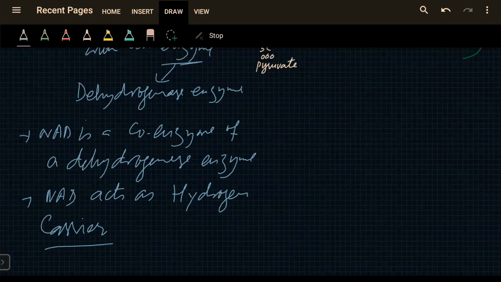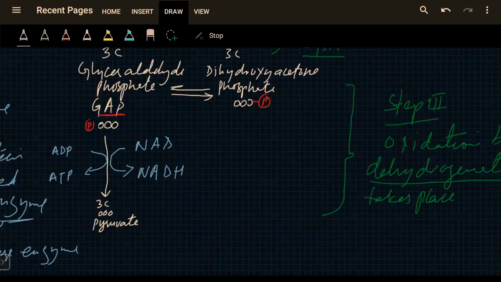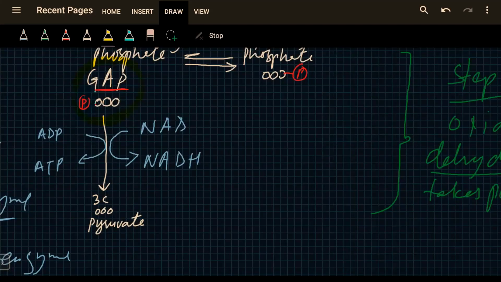So NADH is made here. When this 3-carbon glyceraldehyde phosphate is converted to this 3-carbon pyruvate, energy is also released, which is used to make another ATP. So there are actually 2 ATP made. And this process is carried out with the other molecule as well.